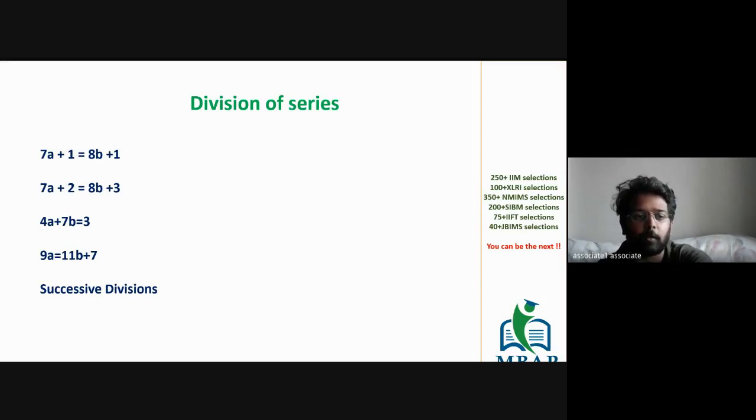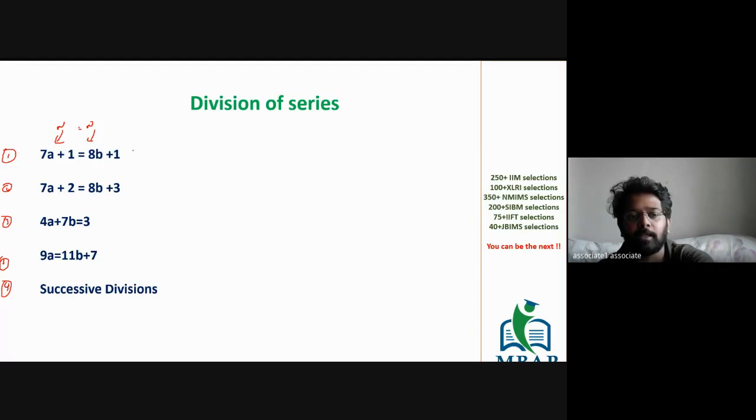The first category of series is 7a plus 1 is equal to 8b plus 1. So when you divide any number, a particular number n can be represented in this form.